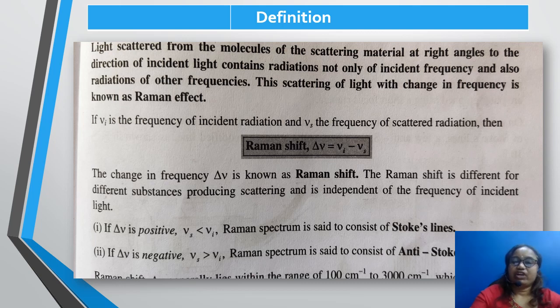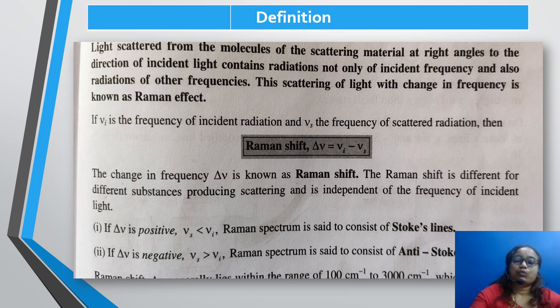If mu I is the frequency of the incident radiation and mu s is the frequency of the scattered radiation, then Raman shift delta mu is equal to mu I minus mu s. The change in frequency delta mu is known as Raman shift, and the Raman shift is different for different substances producing scattering and is independent of the frequency of the incident light.